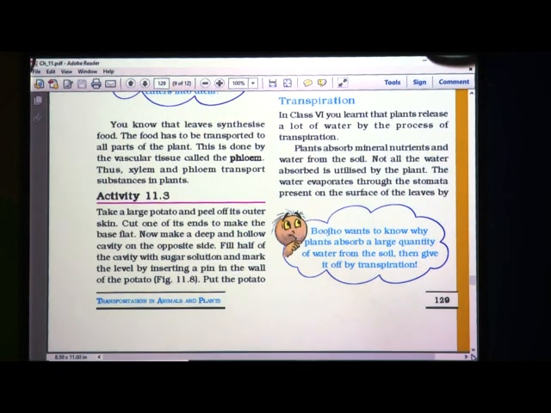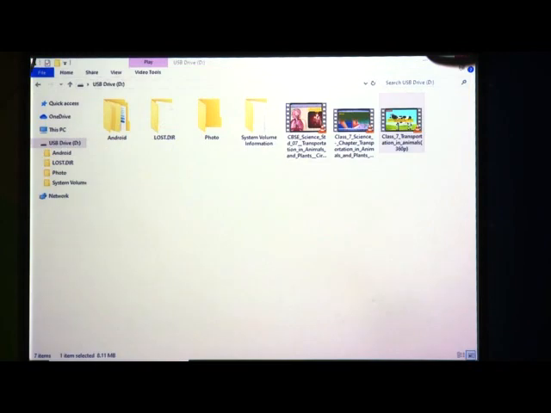I hope you understood each and every concept from this lesson. Let us take a recap of what we discussed. In this lesson we discussed what is meant by transportation and how transportation occurs in human beings.